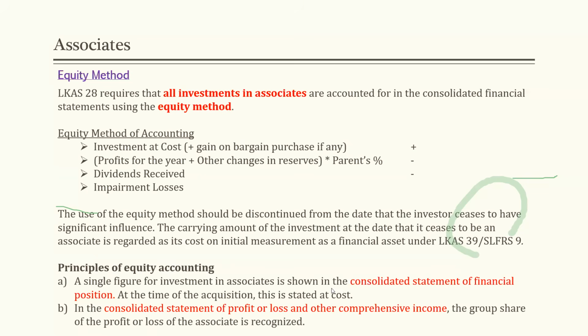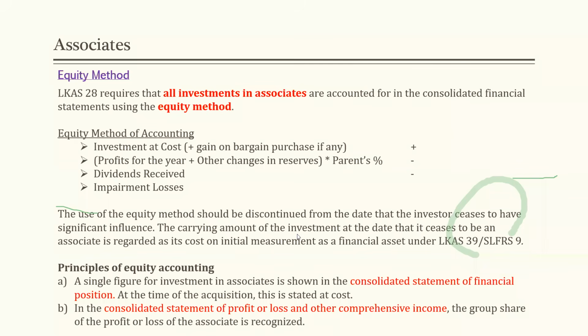As we are not doing line by line addition, in the consolidated statement of financial position, what we can see is only what? The carrying amount of the investment in associate account. In the consolidated statement of profit or loss and other comprehensive income, the group share of profit or loss of the associate is recognized, right?